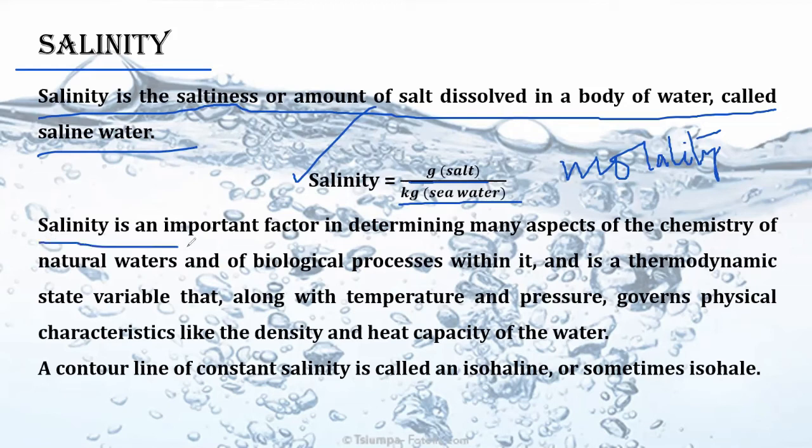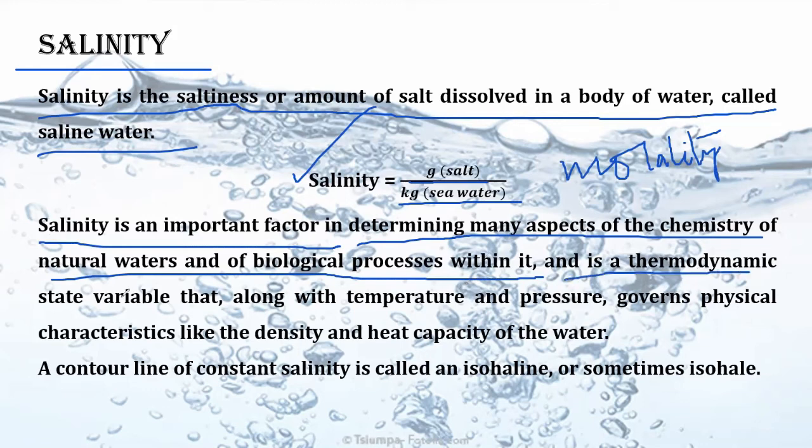Now this salinity is a very important factor in determining many aspects of chemistry of natural waters and the biological processes within it. See, many fishes are there which are actually specially made for saline water. So they live in saline water only. If you make them live in fresh water, they will die. Similarly, if the fishes that are meant to live in fresh water, if you allow them to go to saline water, then they will die, right? So these are different biological processes.